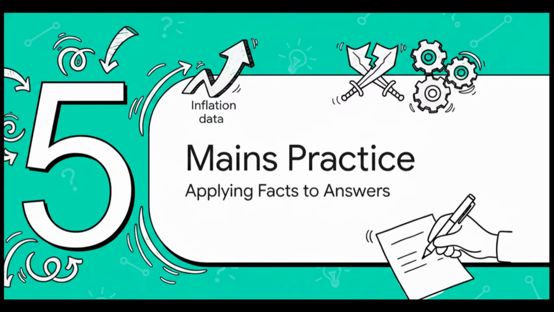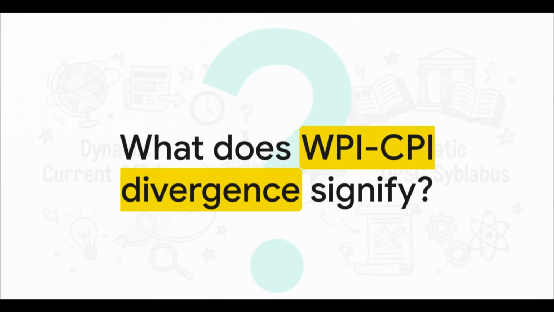All right, Section 5, Mains Practice Questions. Let's apply this. Knowing the facts is just step one. How do we actually apply this dynamically to your mains answers? Take a look at this 15-mark GS3 question. It's asking you to analyze the exact economic situation we just discussed. This tests your ability to seamlessly connect a global oil shock to the RBI's domestic flexible inflation targeting framework.